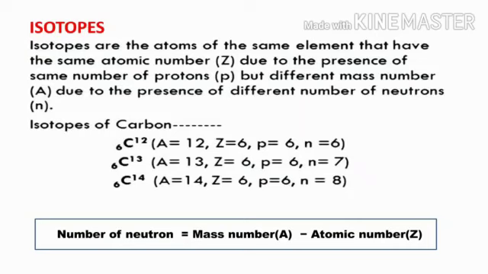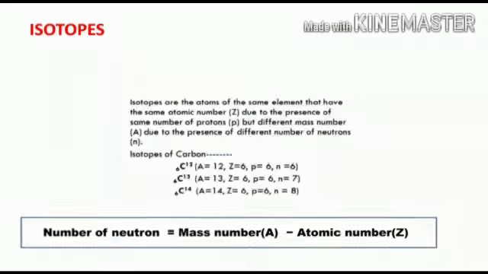Number of neutrons is 8. Carbon 12, carbon 13 and carbon 14 have the same atomic number but different mass numbers due to the presence of different numbers of neutrons, such as 6, 7 and 8. Hence, carbon 12, carbon 13 and carbon 14 are isotopes of carbon.